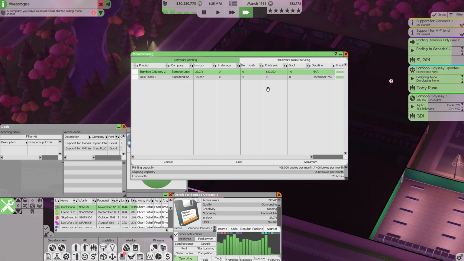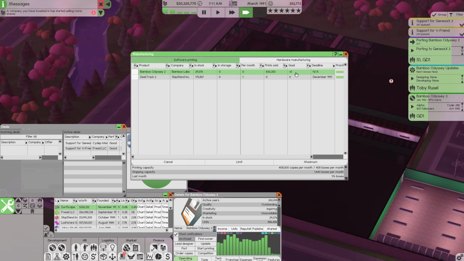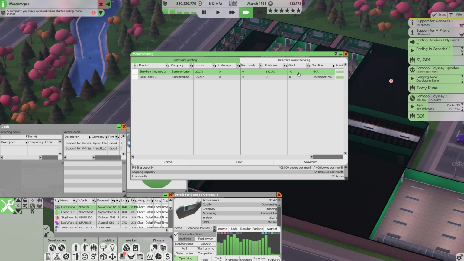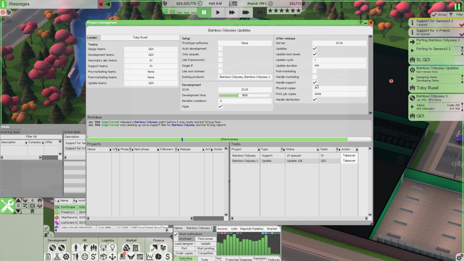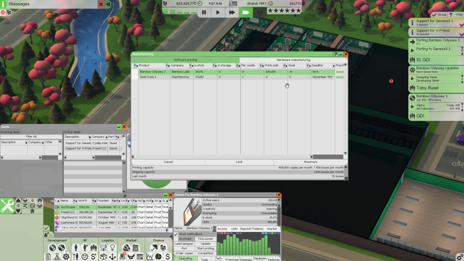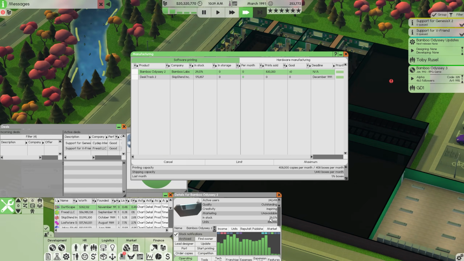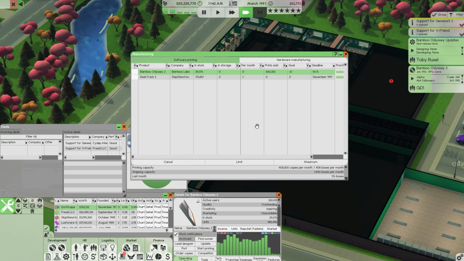We're going to wait till the next day. This still has a goal of 0, so they clearly didn't do that. That is unfortunate. If anyone knows how to get the project management here to handle distribution properly, that would be fantastic. Because currently it's not doing that, and we are slowly dwindling on our stock here.